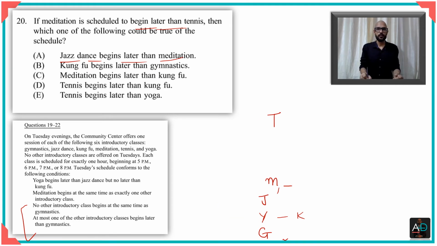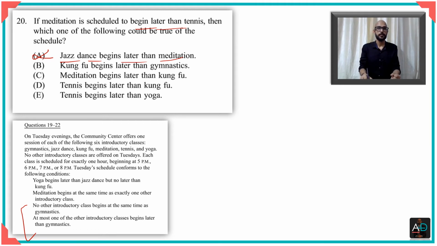Also, I'll tell you why I did not write kung fu here. If I had written kung fu here, in between this, then you would have had a 7th time slot. So we are here trying to see if it is in any way possible, so I'm trying to minimize the number of time slots. But despite my efforts to minimize the time slots, it is still taking at least 5 time slots, and therefore I will have to eliminate option A. So as you can see, we are not looking at exact timing because the options do not talk of timing. But remembering the number of time slots is very important.